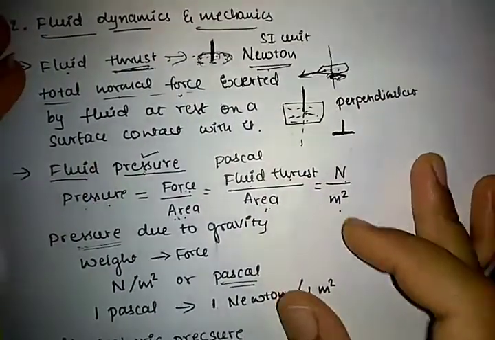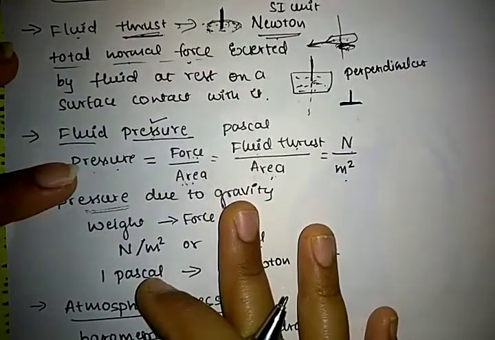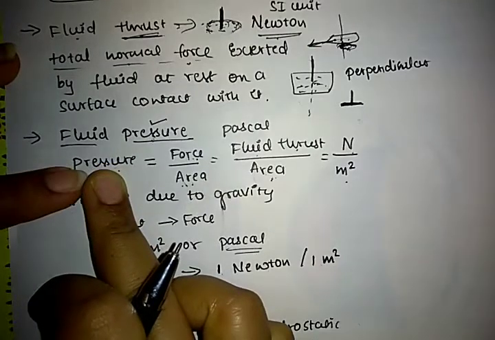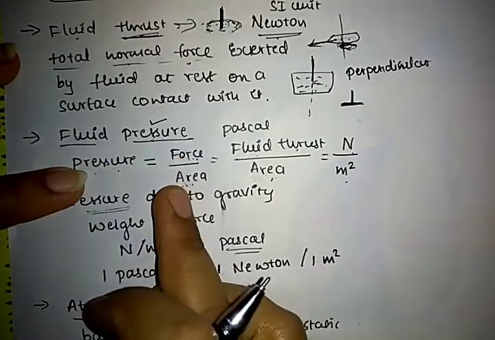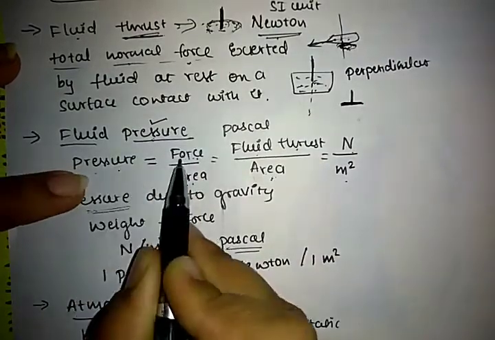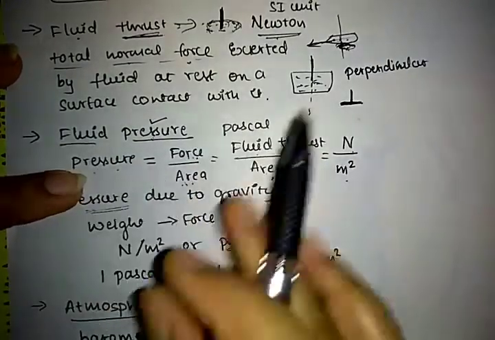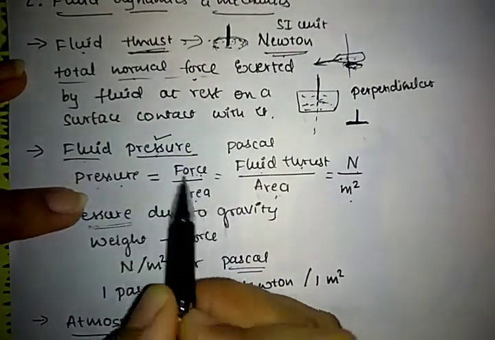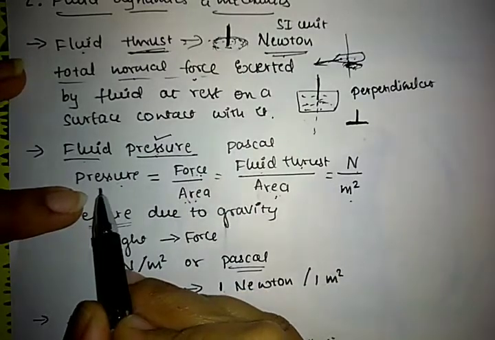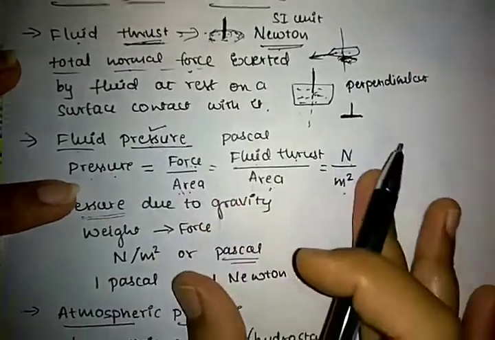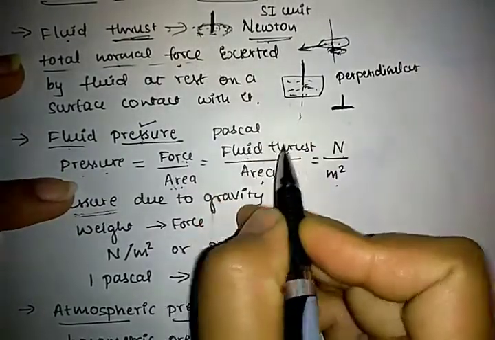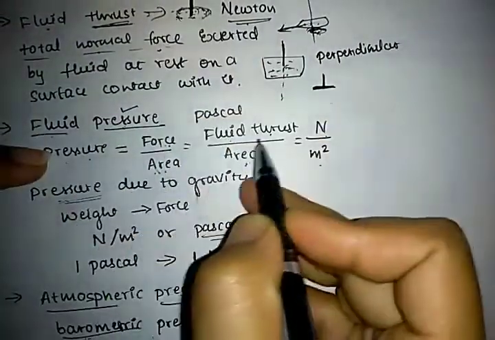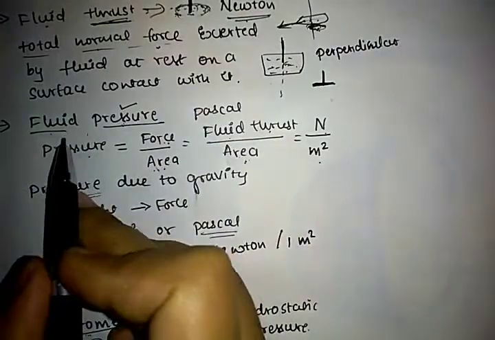So the next concept is fluid pressure. The fluid pressure is nothing but, we know the concept of pressure. What is meant by pressure? Pressure is nothing but force per unit area. Pressure is force by area. Here we are studying the concept of fluid. The fluid force per unit area is known as pressure. So what is the fluid force? The fluid force is nothing but fluid thrust. Here I already told you thrust is nothing but a force. So fluid thrust per unit area is known as fluid pressure.